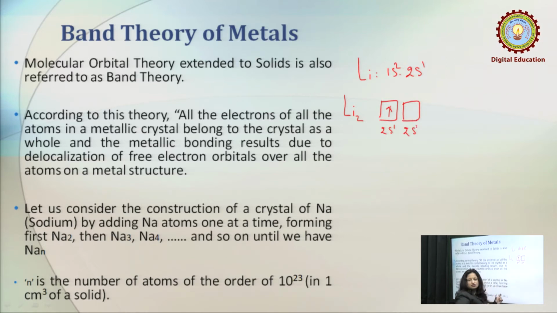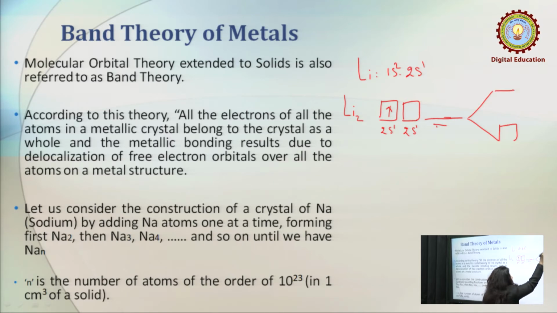By the overlapping of these two atomic orbitals, we get a bonding molecular orbital and an anti-bonding molecular orbital. This is the bonding molecular orbital and this is the anti-bonding molecular orbital. The total number of electrons is 2, so they will be placed here.